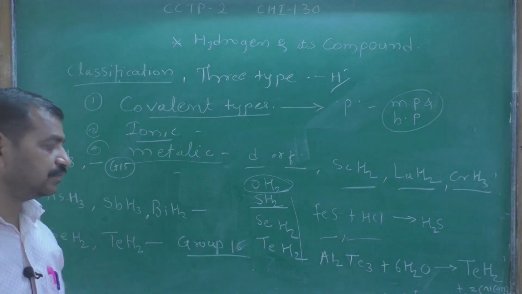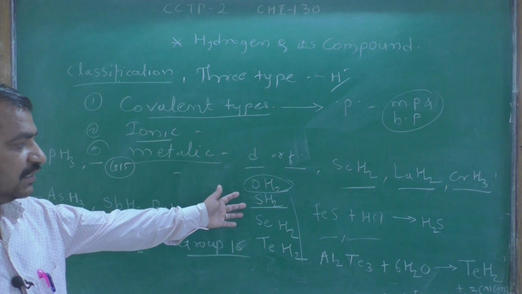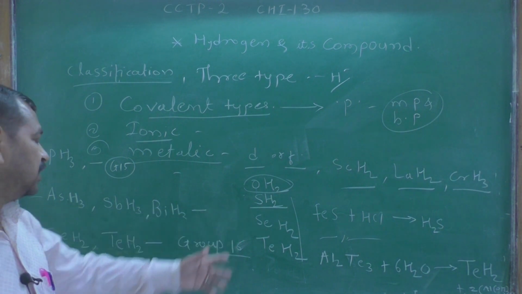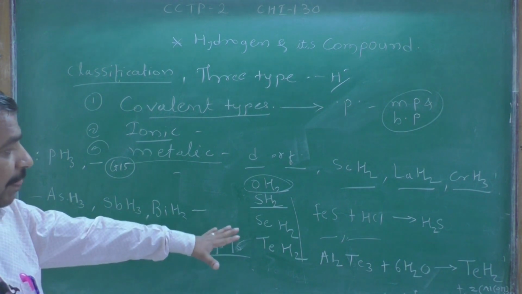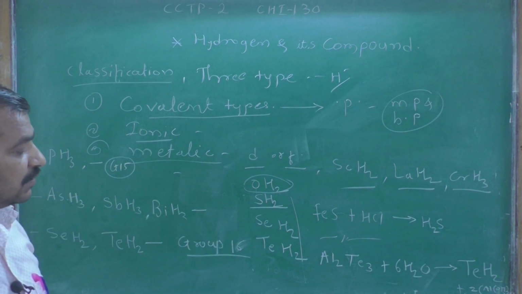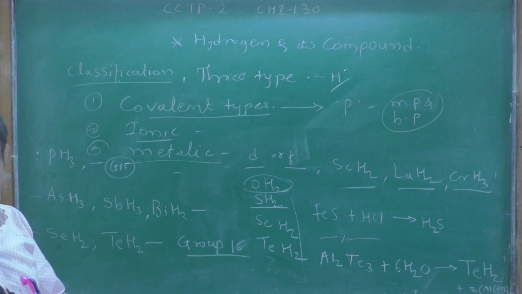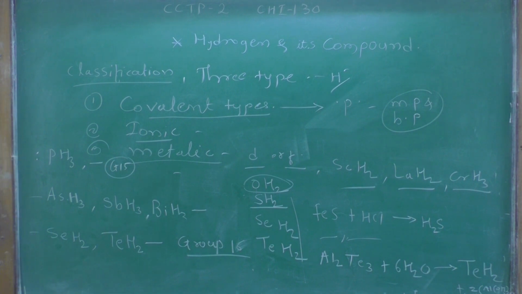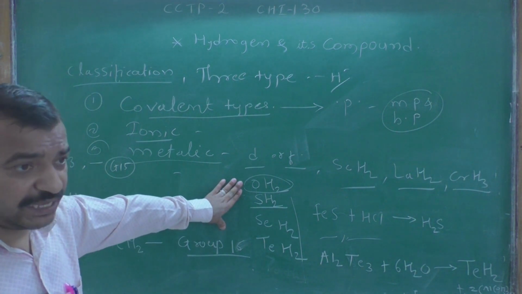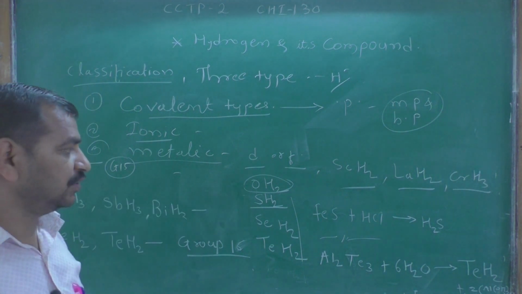Okay, so these hydrides are highly soluble in water, and also burn in air. Last, they act as dibasic in nature.